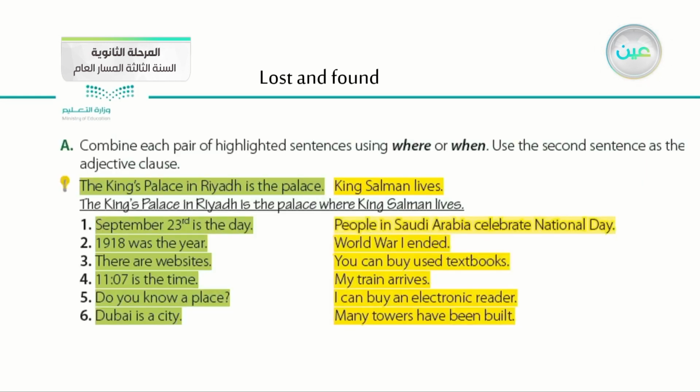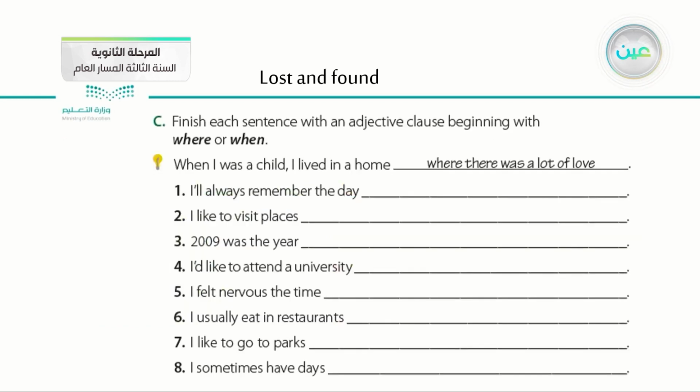Here we'll go over some of the examples that are very important. In this part, we'll combine each pair of highlighted sentences using where or when, using the second sentence as the adjective clause. Let us do them together, and then inshallah we'll move to another exercise. As you see here, we have this part where we finish each sentence with an adjective clause beginning with where or when. Let's see how we can do these parts. Of course, this one is done for you, and let's go over these ones.